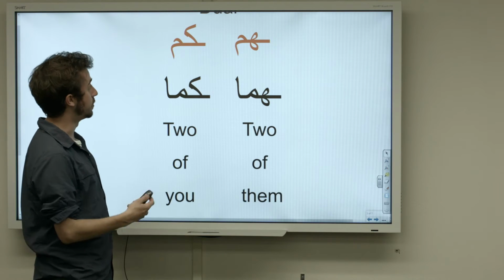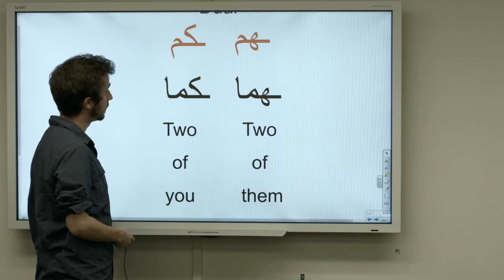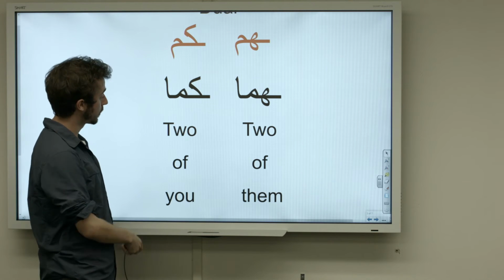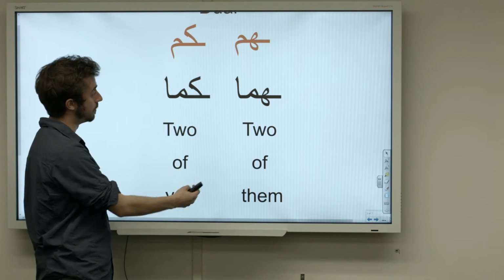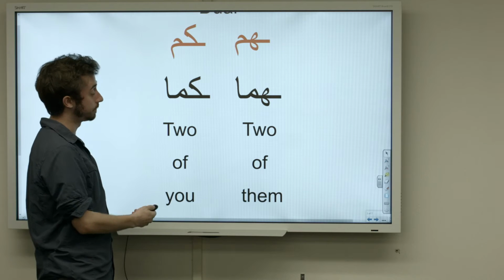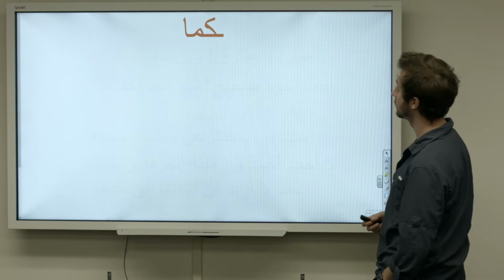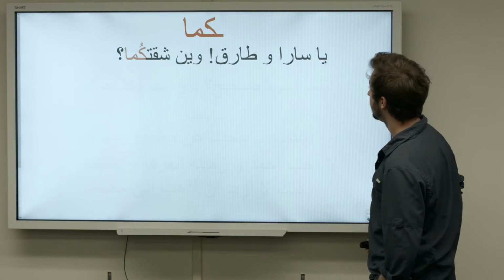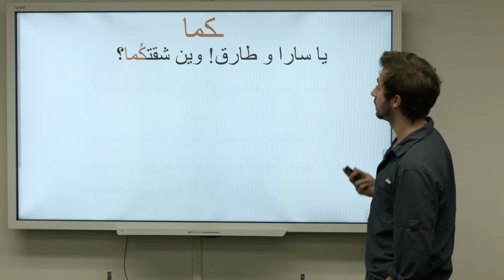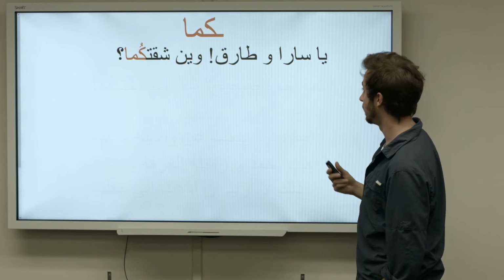And just try to commit that to memory. It's similar to each of the others, but just with the alif at the end. Two of you, two of them. Kuma, huma. Let's quickly look at kuma in a sentence. Ya Sara wa Tariq, wain shakatkuma.